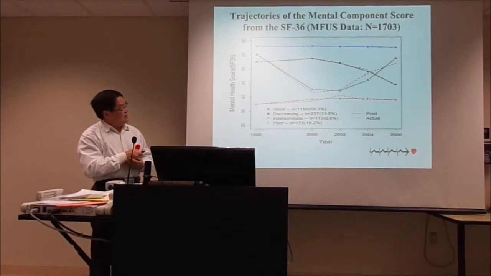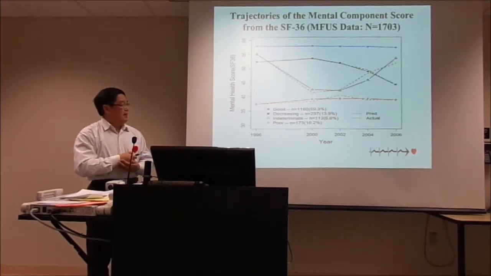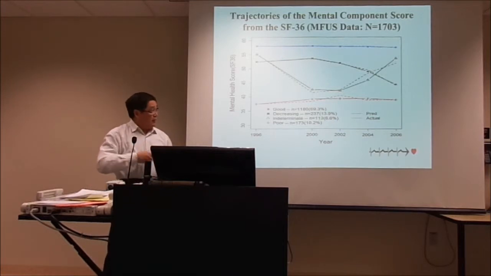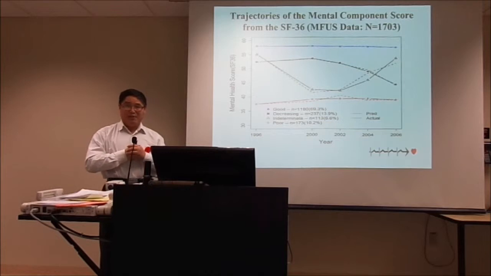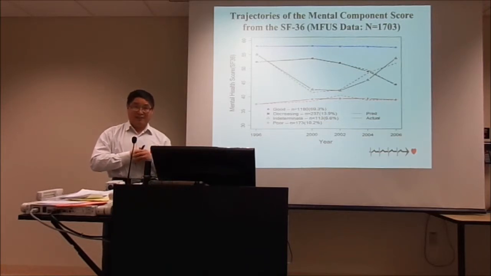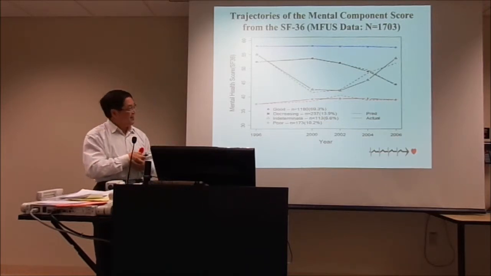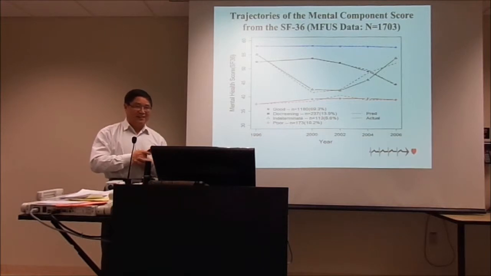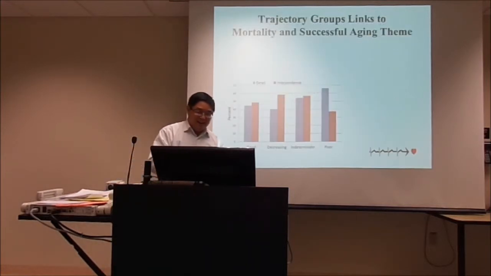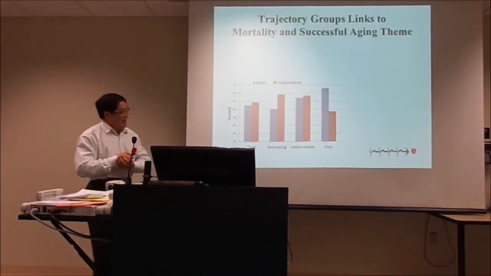Also compare those 2 trajectory groups. One we call the decreasing trajectory group, another we call the indeterminate trajectory group. Which group do you think has higher mortality rates, or is more likely to die? It might be hard to say, right? So let's look at what the data tells us.